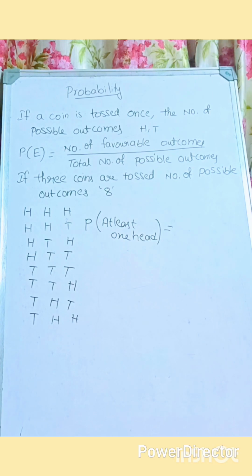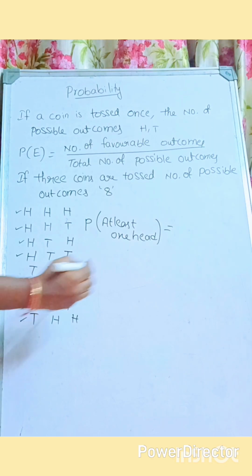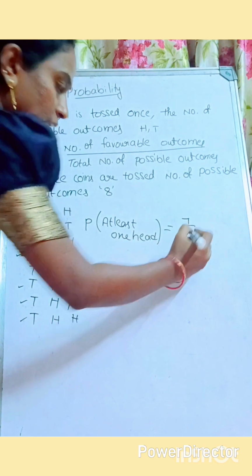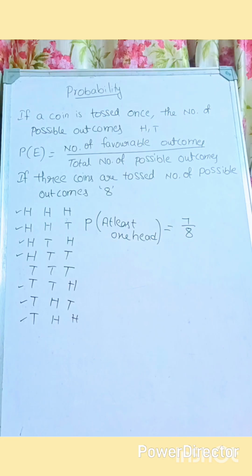What are the possibilities here? Here how many possibilities are there? Yes, 7 possibilities we have. So 7 by 8 here. So probability of getting at least one head, it is nothing but 7 possibilities out of 8.